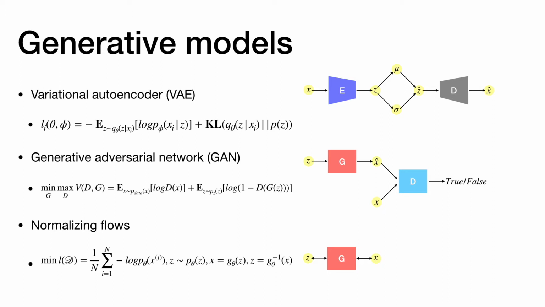VAE encodes the input X to the latent space Z with some prior distribution, Gaussian as an example. Then we sample from the distribution to decode or generate the X hat. The structure here is quite simple, but it tends to generate very blurry images. GANs are a competition between two networks. The generator generates fake data from Gaussian noise Z, and the discriminator decides whether the input is true or fake data. If we want to extend GAN to manifold space, the two networks need to be fine-tuned carefully.